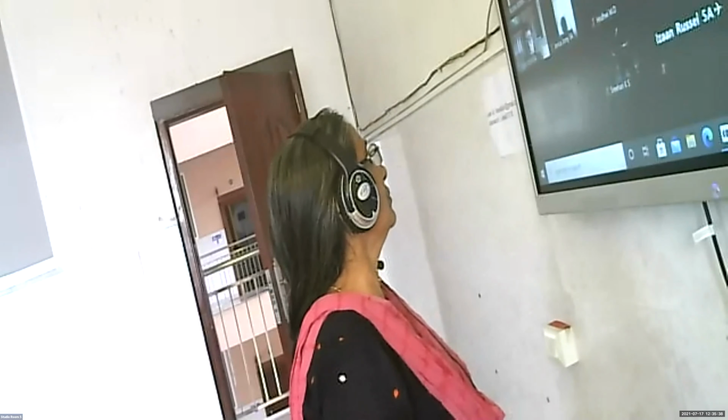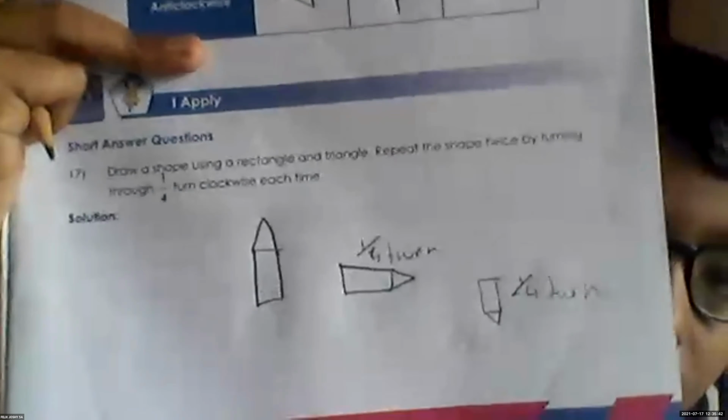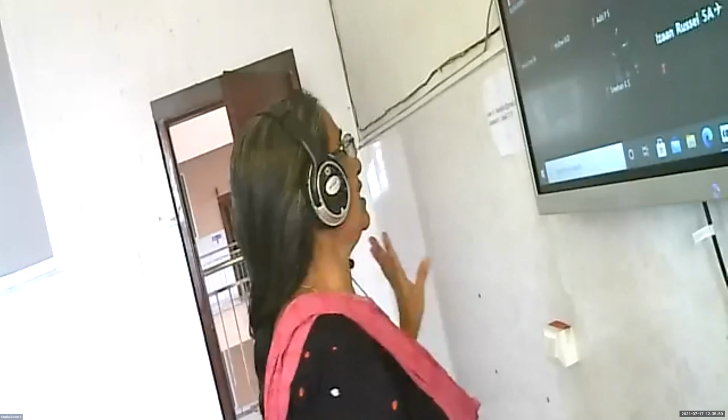Ma'am, I finished. Ma'am, I finished. Can you show once more? Yes, why? Wait. Don't say ma'am together. Can you hear me, Riza? Yes, Riza, tell me your doubt.